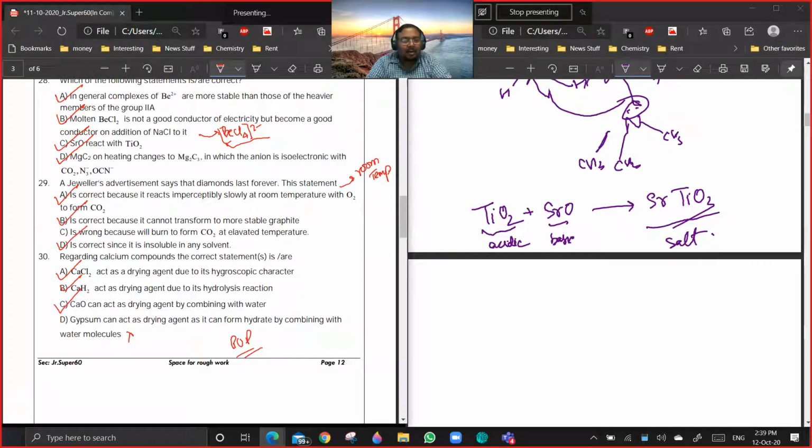Okay, so I think all of them are good. The elevated temperature logic is also wrong, because the jeweler's advertisement again is at room temperature. It's not talking about CO2 at elevated temperature. Okay. 30th question.